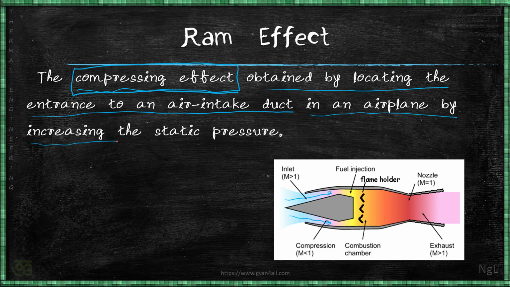How is it done? It is increasing the static pressure. A ram effect is an effect in which air passes through a ram body. Around the ram body, it decreases the kinetic energy and increases the pressure energy, which we call the static pressure, because the movement of the air also has a pressure component, which we call the dynamic pressure. But when the velocity decreases, kinetic energy decreases, and that is converted to static pressure.